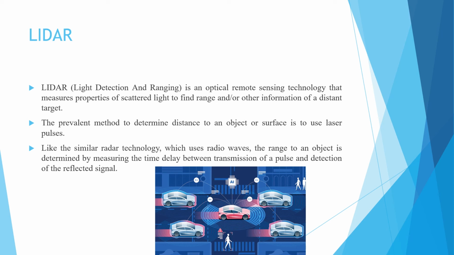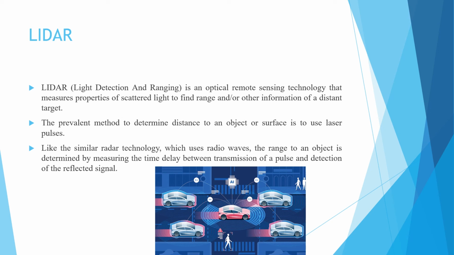This is an optical remote sensing technology that measures the properties of scattered light to find range and or other information of a distant target.